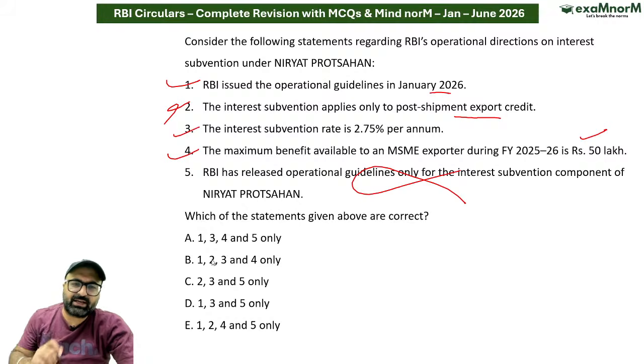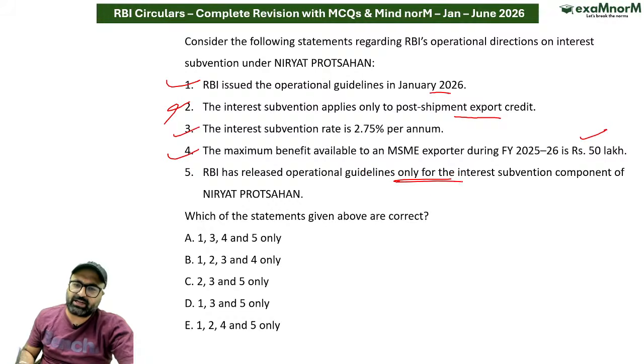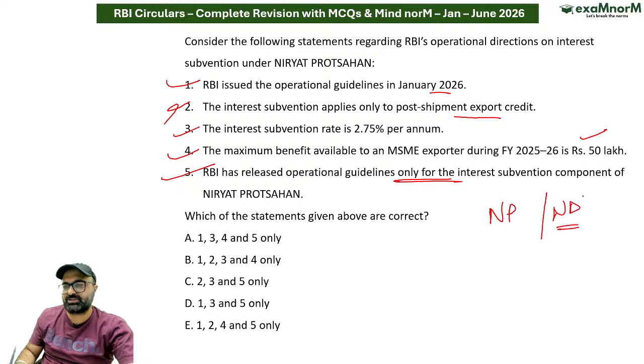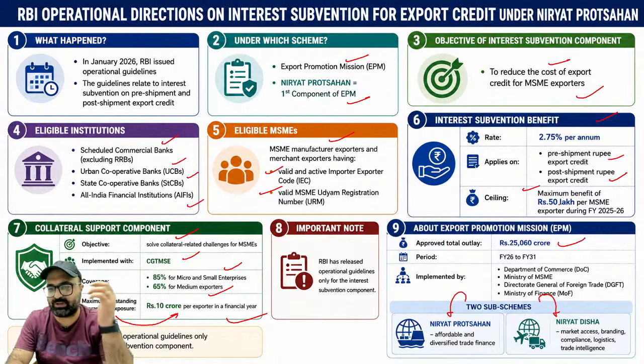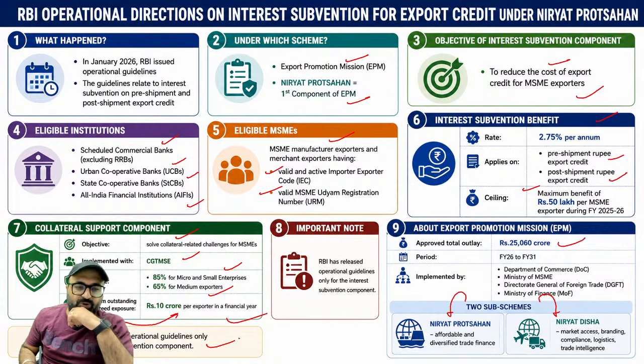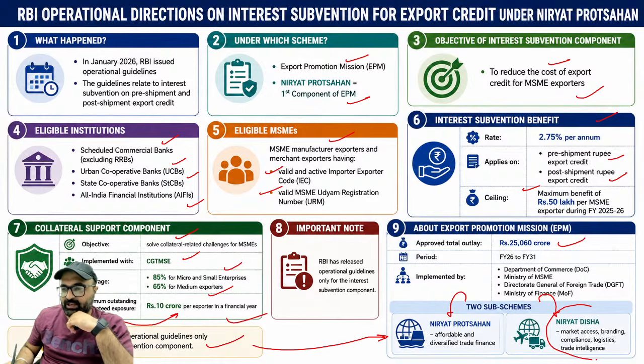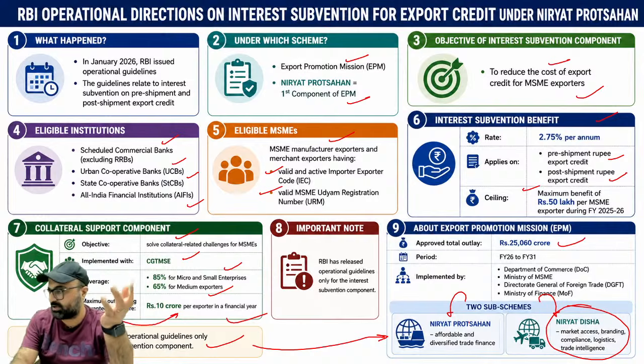Fifth statement क्या है? RBI has released the operational guidelines. हाँ, RBI ने ऑपरेशनल गाइडलाइन सिर्फ इसी के लिए रिलीज की है, लेकिन दो स्कीम्स हैं इसके अंडर, प्रोत्साहन और दिशा. Niryat Disha is not, there is no announcement, there are no guidelines issued by RBI for the same. RBI has released the guidelines only for the interest subvention, not for the Niryat Disha.